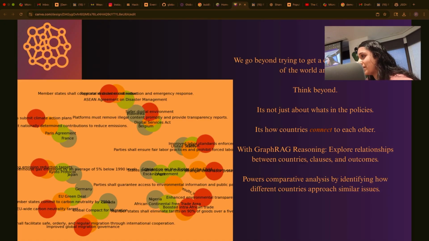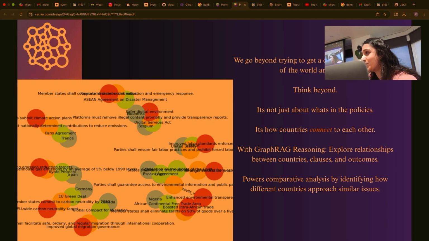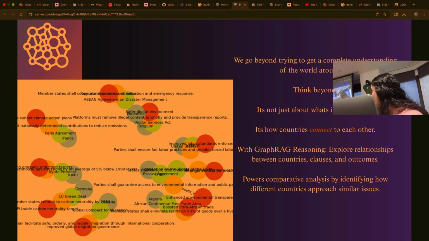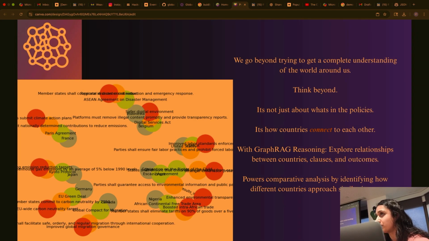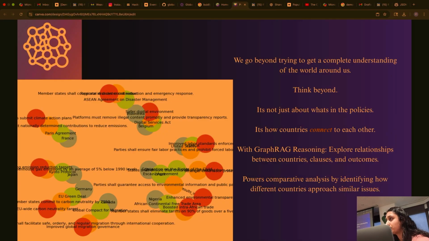Instead of manually going through to find carbon emissions across all these different treaties and countries, we just feed it in and it does that really fast. You can now go to one centralized place and see everything, whether you're looking at migration or climate.